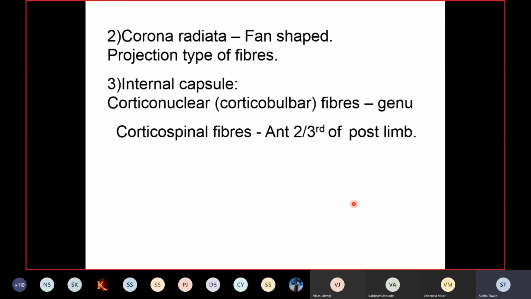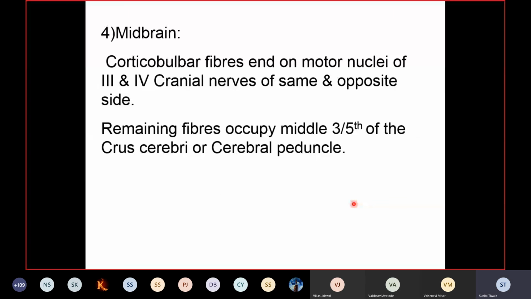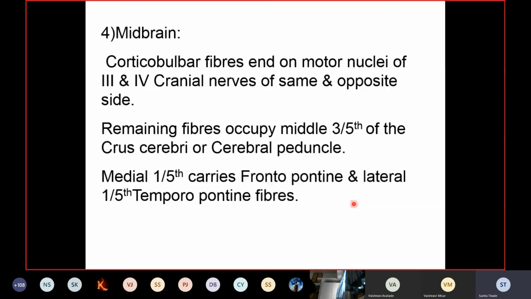So now we have seen in the internal capsule, the corticospinal fibers occupy the anterior 2/3 of the posterior limb. And here the plane of the fiber rotates from coronal to right angle. So head fibers come anteriorly and medially, while the leg fibers move posteriorly and laterally. Okay, so we have seen in the midbrain, the corticospinal fibers occupy the middle part of the crus cerebri, while the medial 1/5 part of the crus cerebri carries frontopontine fibers, and the lateral 1/5 of the crus cerebri carries the temporopontine fibers.